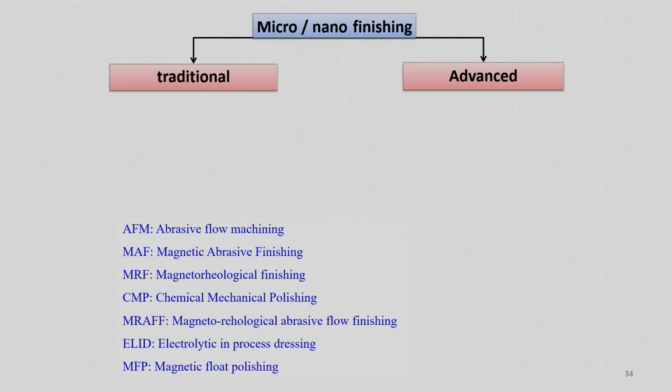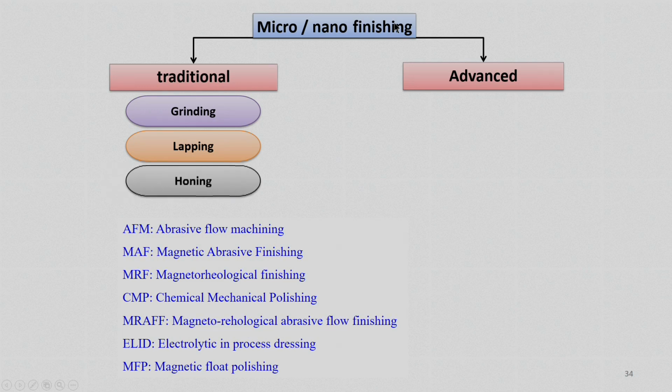Sometimes finishing is required at the micro scale, such that surface roughness needs to be produced at the micro scale or nano scale. Based on that, micro or nano finishing processes have been developed. Traditional micro finishing includes the grinding process, lapping process, and honing process, with which we can achieve a surface finish up to the micron level.